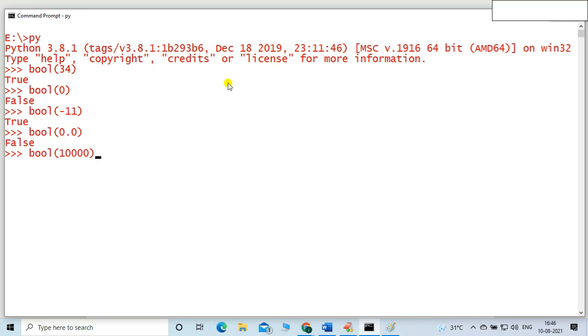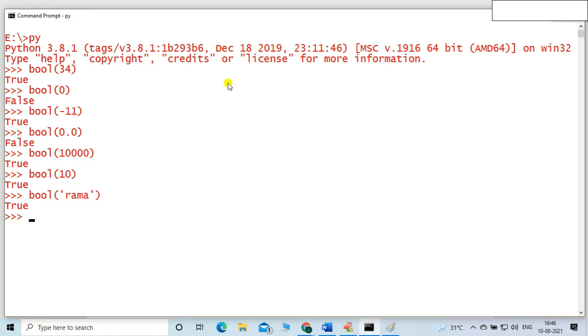Definitely, the result will be true, friends. Let me take 10. The result will be true. Any value which is non-zero gives true; for zero value, the result will be false. Now you can mention a string also. Suppose I wrote Rama, any name. It is a non-zero value. Definitely the result will be true.